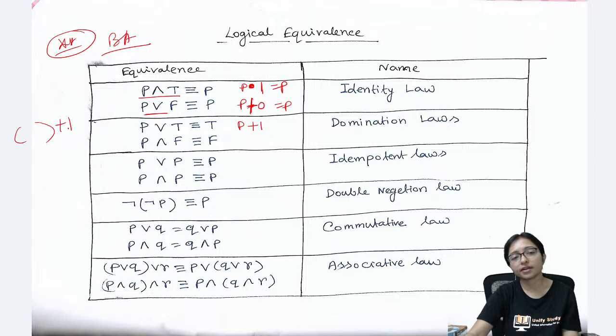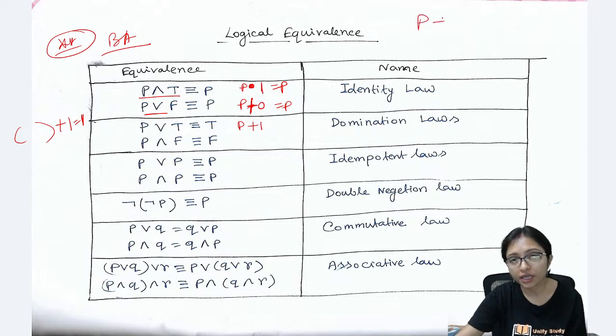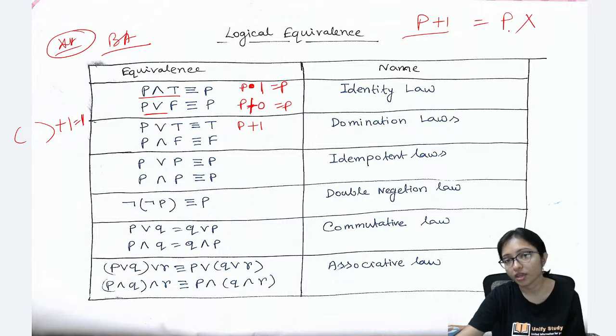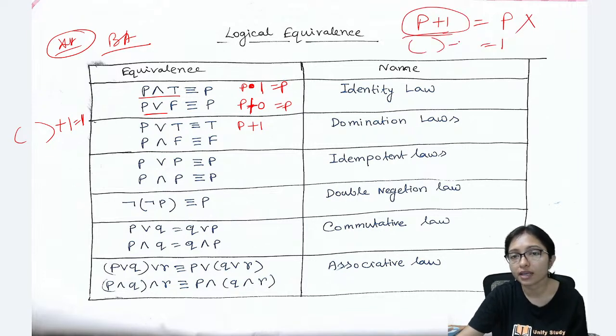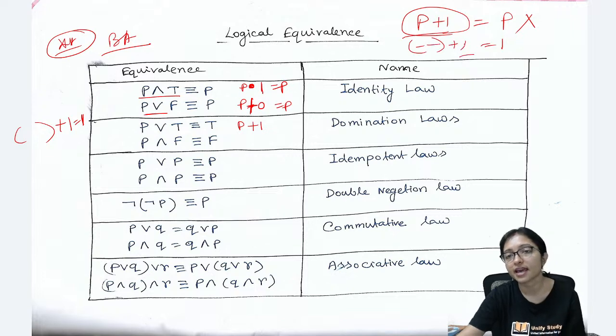Anything plus 1 is always 1. Don't think that P plus 1 is P. No. Anything plus 1 will always be 1, whatever else comes after that 1.